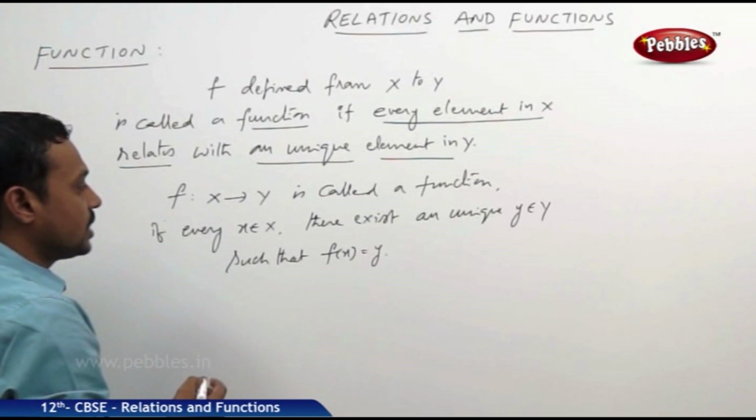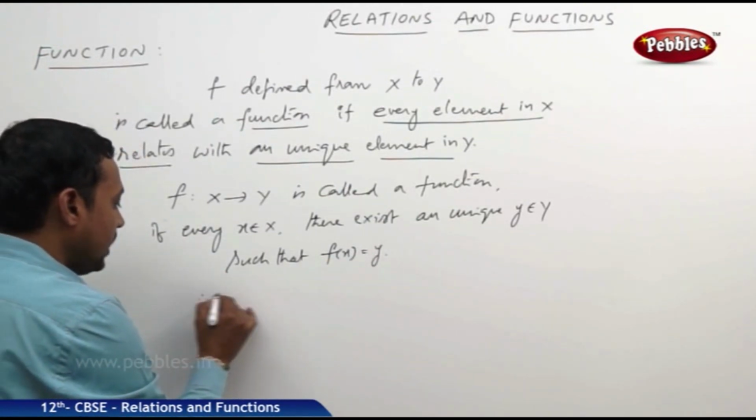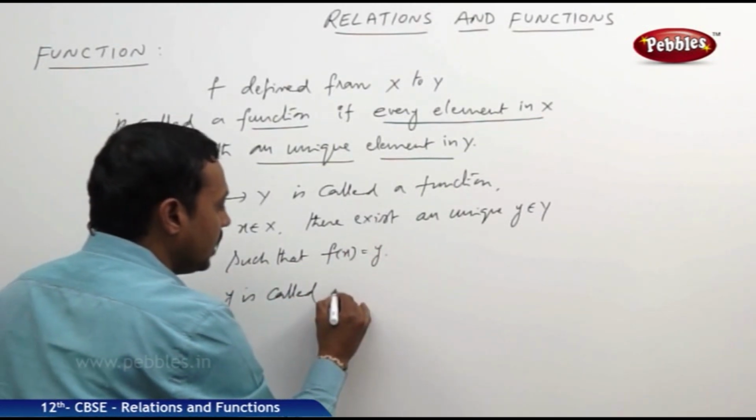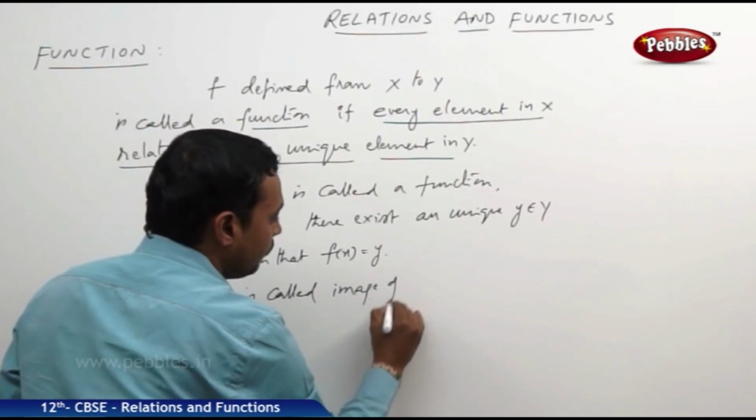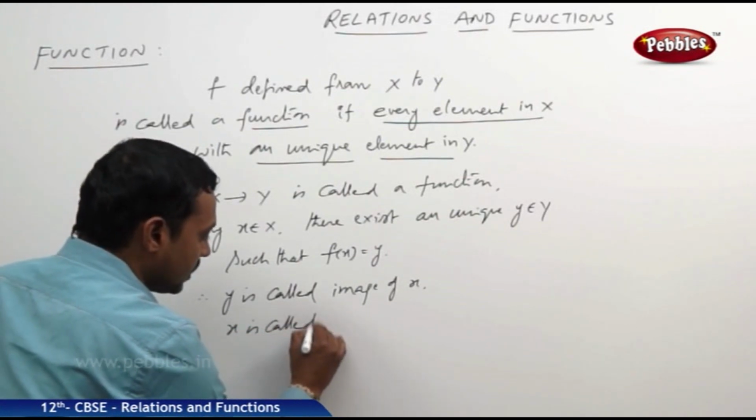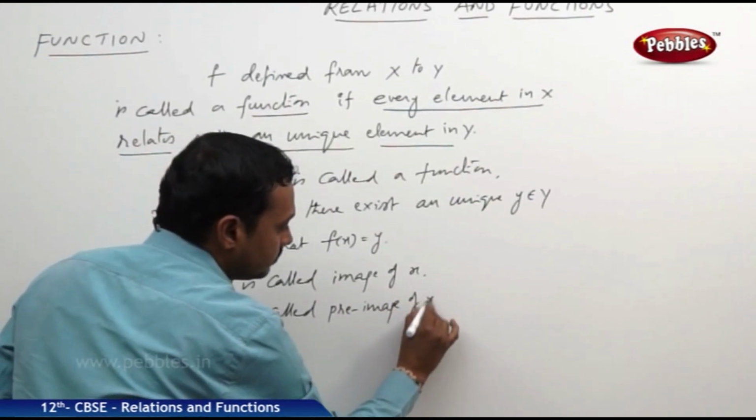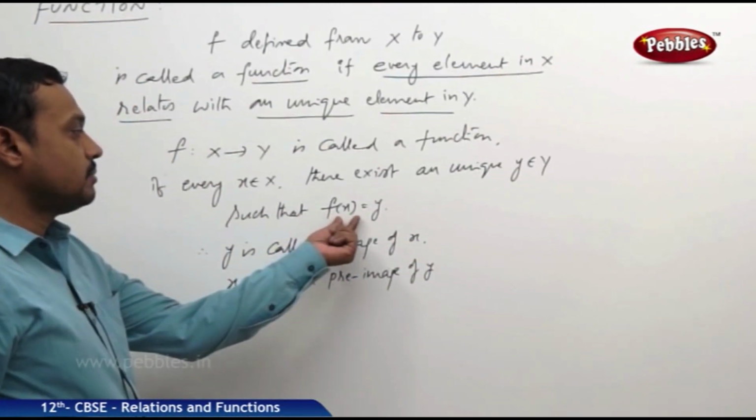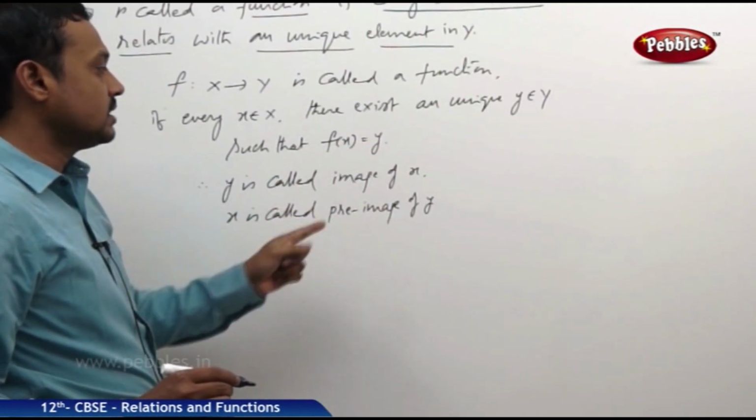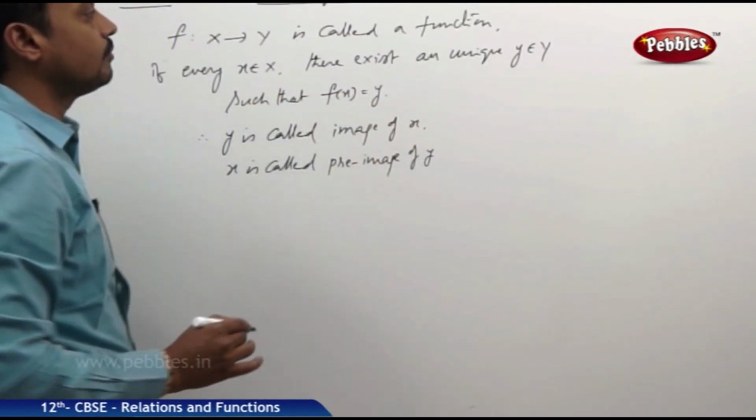Now this is the definition here. So x is relating to y, therefore y is called the image of x and x is called the pre-image of y. So when x maps to y or x relates to y, y is said to be the image of x and x is said to be the pre-image of y with respect to the function f.